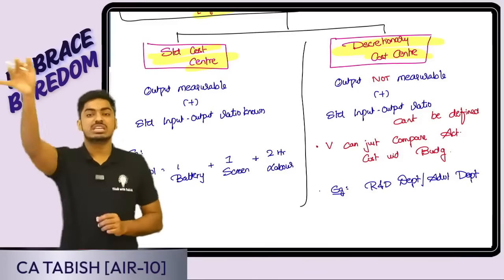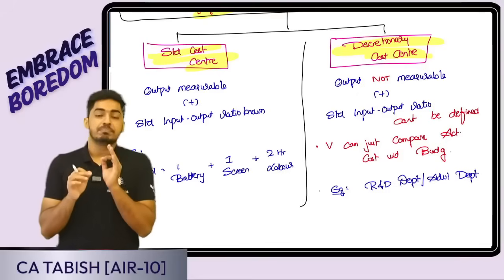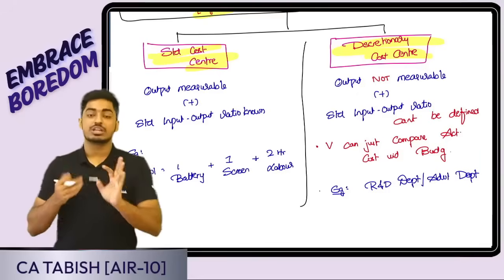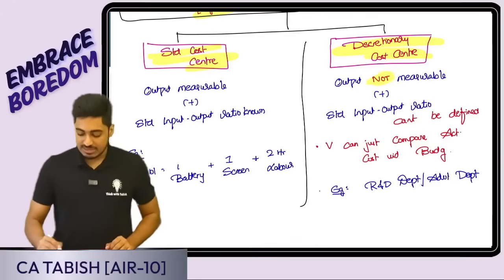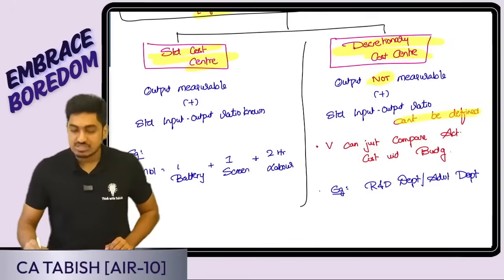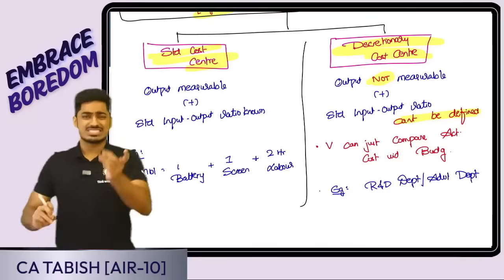Here, the output is measurable and there can be a proper input-output ratio. So then what is a discretionary cost center? Here output is not measurable and a standard input-output ratio is not there. Sir, we are not understanding anything, sir. Can you give one simple example?